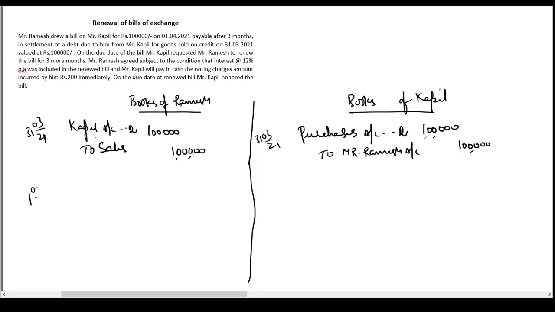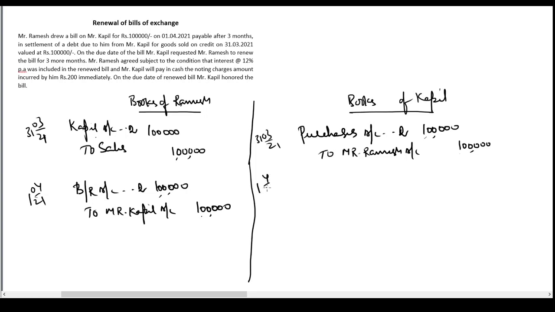Now on 1st April 21, Ramesh draws a bill on Mr. Kapil. Kapil accepts the bill and he gives it back to Mr. Ramesh. Now Ramesh is receiving a bill from Kapil. So entry would be bills receivable account debit 1 lakh to Mr. Kapil account. Kapil is the giver of the bill, hence his account would be credited. Bills receivable is an asset for Mr. Ramesh, it is coming in, hence debit. Kapil is the giver, hence credit.